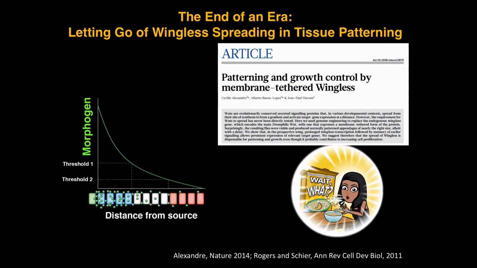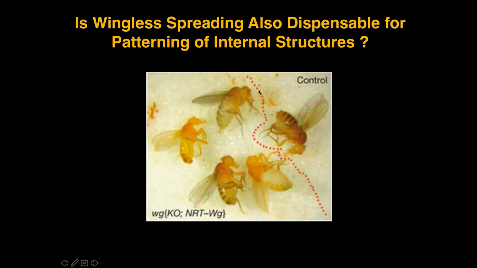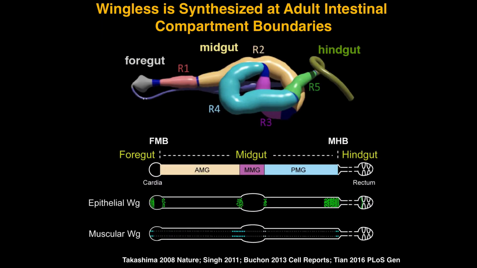But the implications are broad for development and for disease states. And so in my lab, we started to think about, it did look like the external surface was normal, but what about those internal organs? They form through different mechanisms, and they have different demands. And we had been studying wingless signaling in the adult gut. It was just a great model for us to test new components and mechanism. So I just want to tell you a little bit about the adult gut and then tell you about our studies. So here's the adult gut as it looks inside the abdomen, foregut, midgut, hindgut.